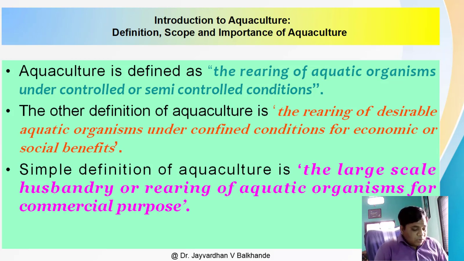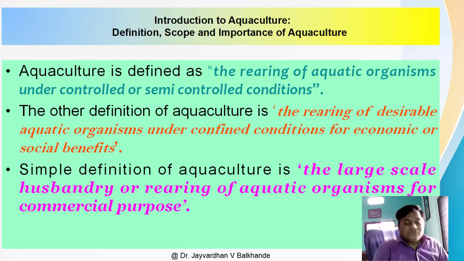In other terms, we can define it as the rearing of desirable aquatic organisms, meaning whatever organisms we require, we can culture or rear under confined conditions for economic or social benefits. No doubt these organisms should be economically good, or beneficial to mankind. That's called social benefit. That is how we can define aquaculture in other words.